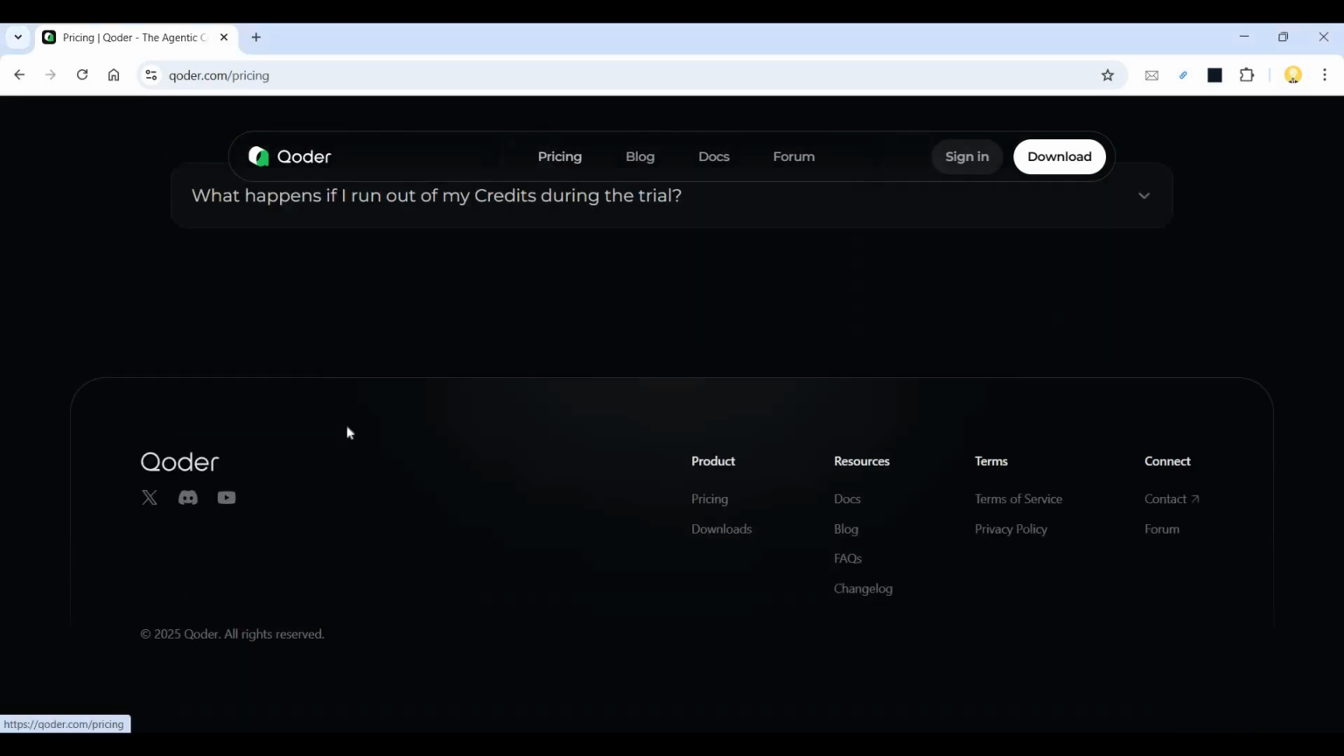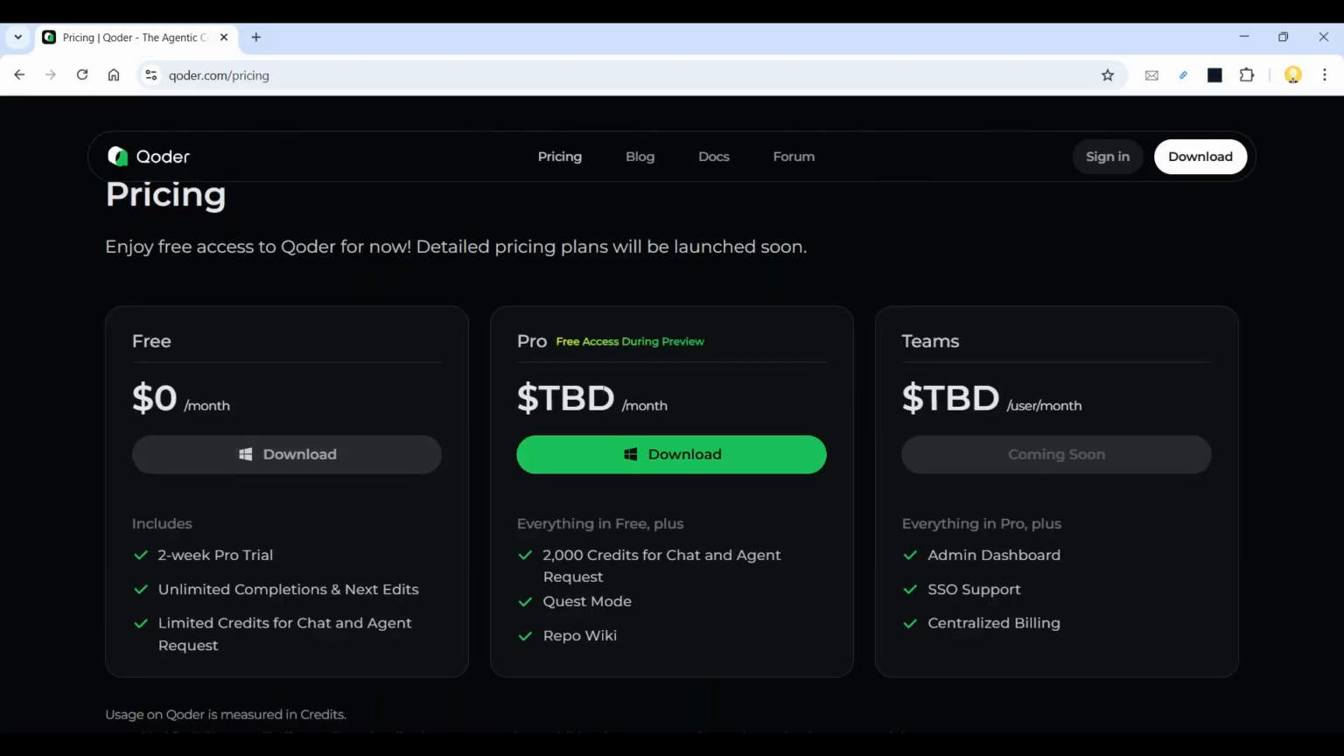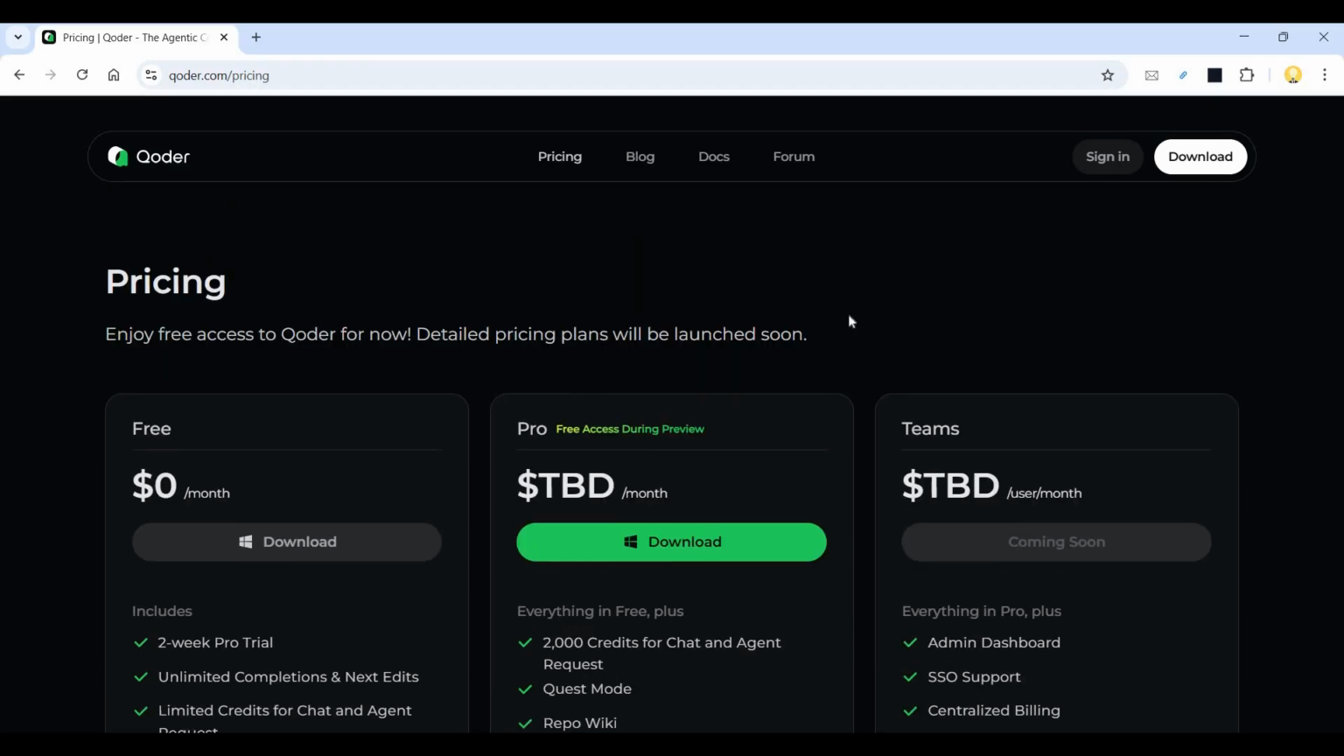If you look at the pricing, you can see it is free for now. Then they have another plan, which is again free during the access period. Later they may charge for it. So everything is free, plus 2000 free credits for chat and agent requests. You can come here, click on this download button, and then download and install it.